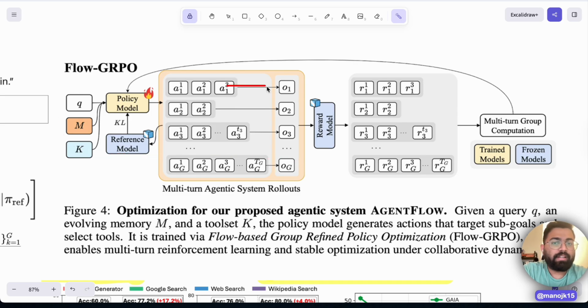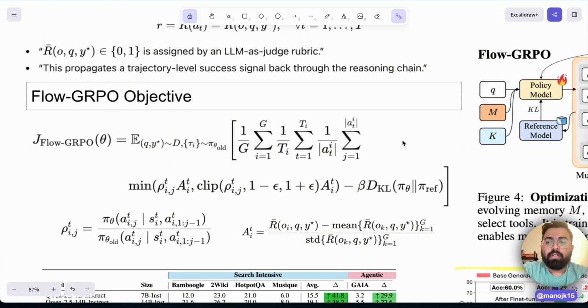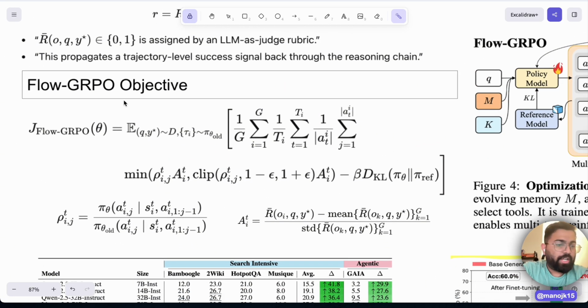That means it is generating multiple outputs, understanding how much better each output is, and optimizing the rewards based on the outputs generated by the same policy. Coming to the formula part, the Flow-GRPO objective is basically the loss function here. It is 1 by G, where G is the number of responses generated by the policy model, 1 by T, where T is the number of turns taken by the model, and 1 by the absolute value of a_i^t, which is the action taken by the model.